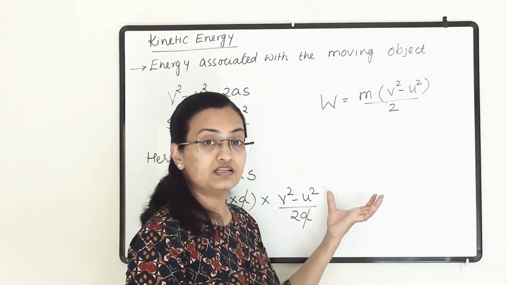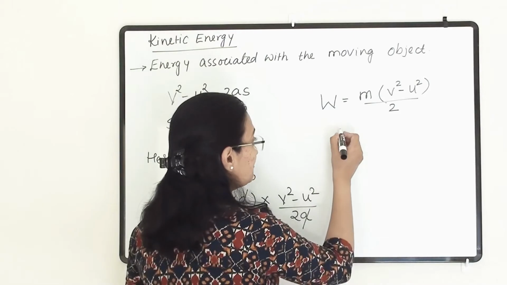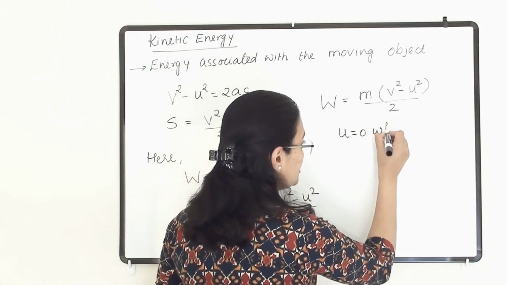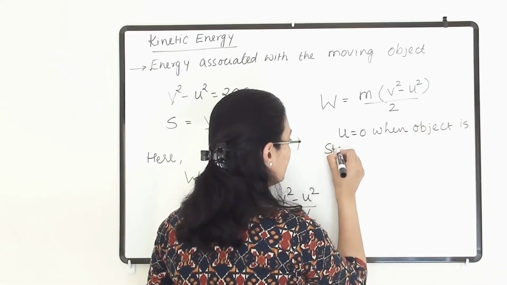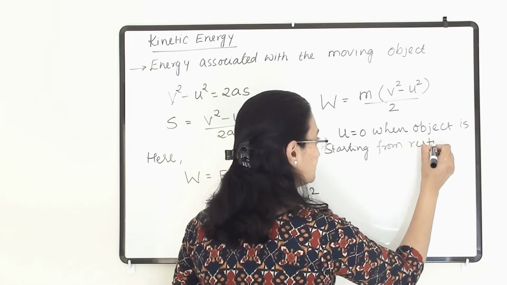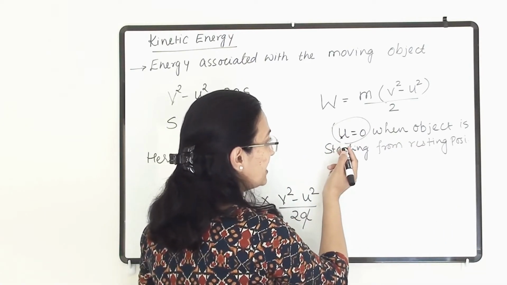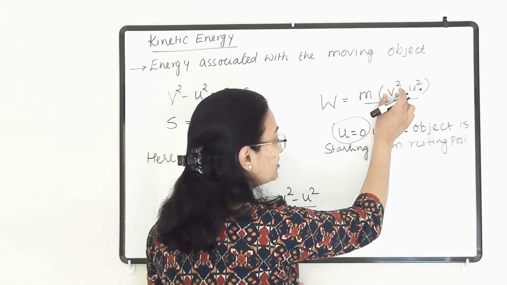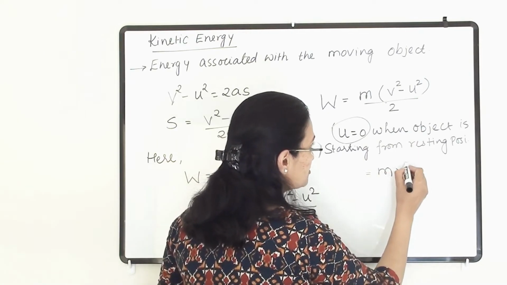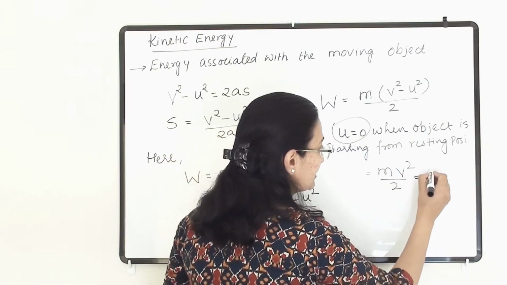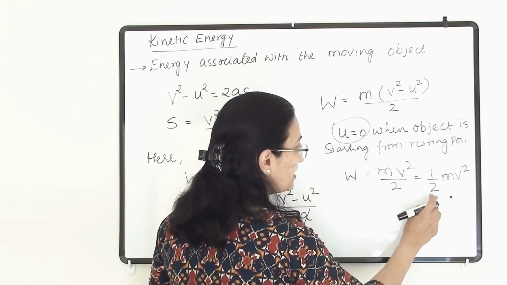Here we are considering the case when the object is starting from the resting position. So its initial velocity will be 0. When the object is starting from the resting position, at that time u equals 0, because u is the initial velocity, and after that it will gain some velocity. So this term is going to be 0. So m v square divided by 2. So we will get here 1/2 mv square. So W equals 1/2 mv square.